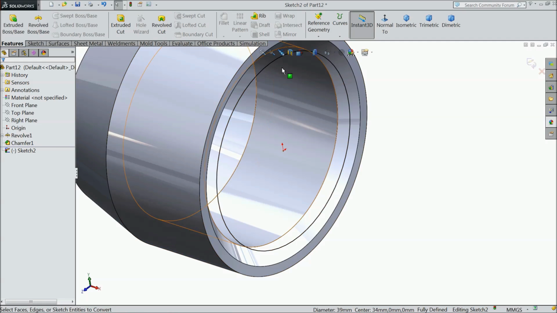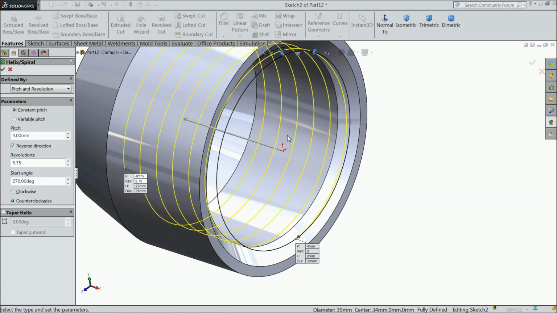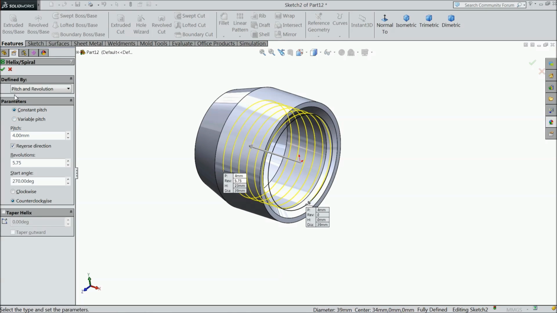Okay, and I want to create some thread here, so first we will select some spiral path, pitch and revolution, constant pitch, pitch key 4 mm, reverse direction, and revolution 5.75 mm, start angle 270 degree and counterclockwise.